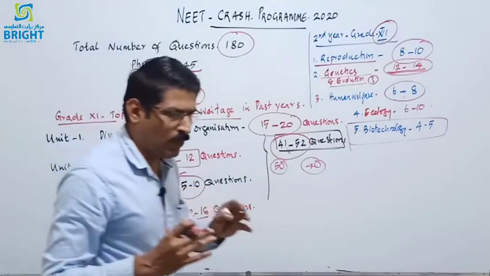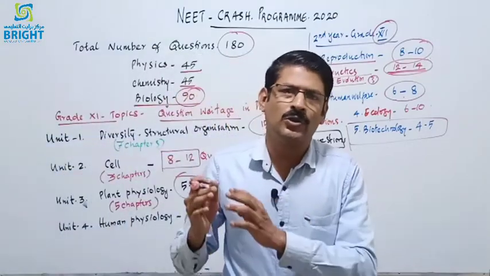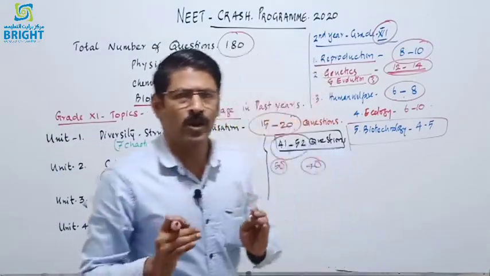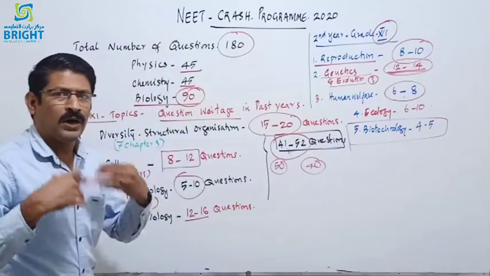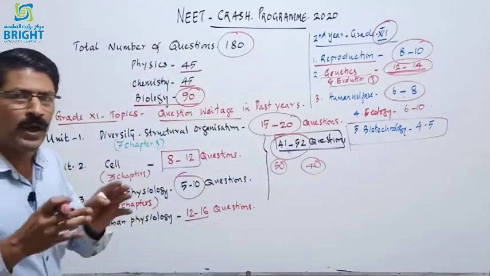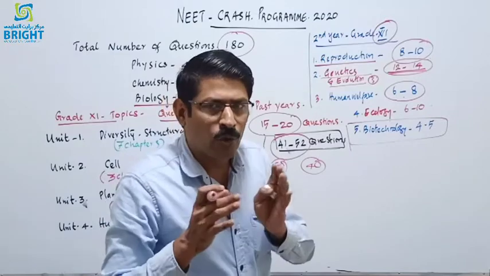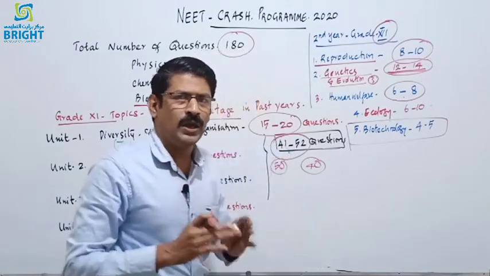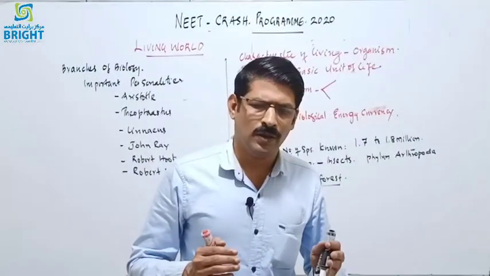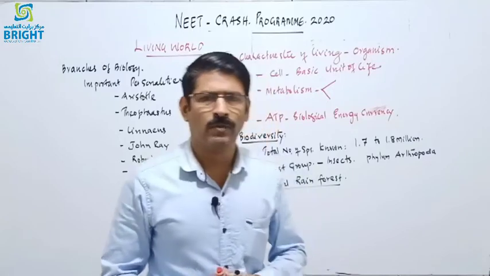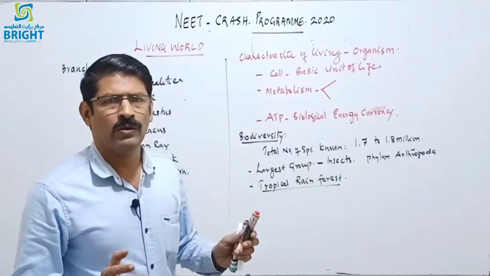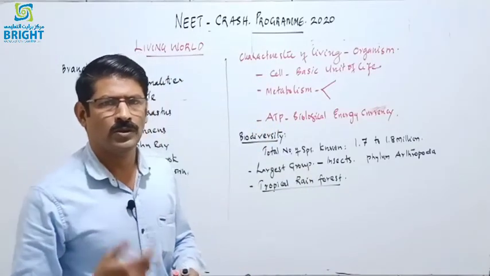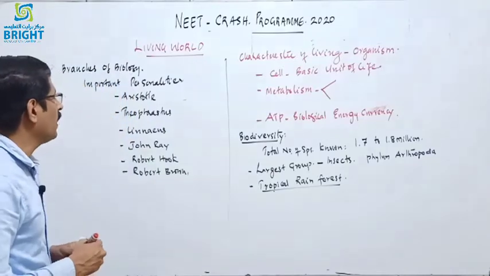So we have to give more importance to the first year topics because we have a very short period of time, and you revise the second year topics. Our pattern of classes is also meant to crack the NEET examination within 10 days. Okay, so we can move into the chapter wise. Living world is a simple chapter, and it gives a brief about what we discuss in the whole 2 years of biology chapters.